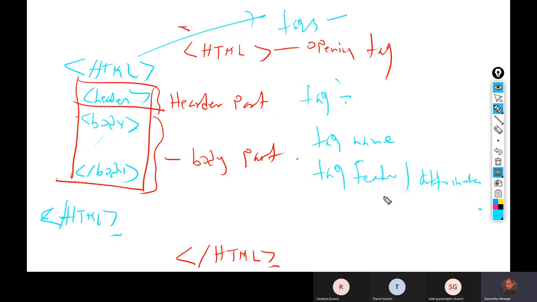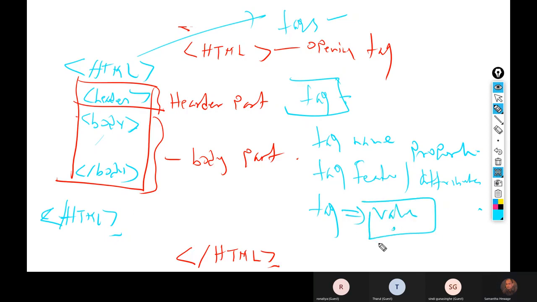Right. Tag features, attributes. Next one. Oh, we call them properties. Every tag has a name and properties and the tag value. Every property has a value. Right? So a tag has three things: tag name, attribute, and value. One particular tag may have many attributes. That's how the HTML page is defined. Got it?